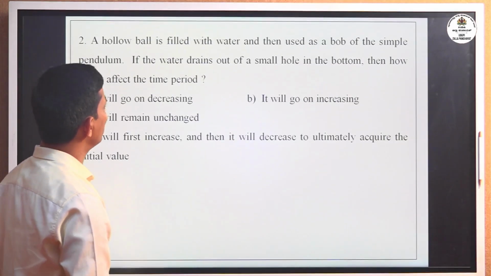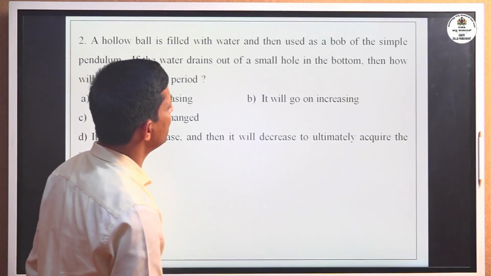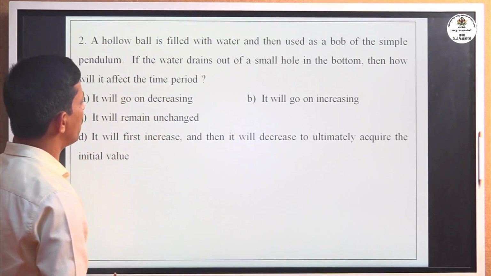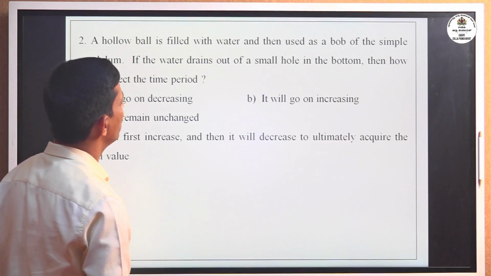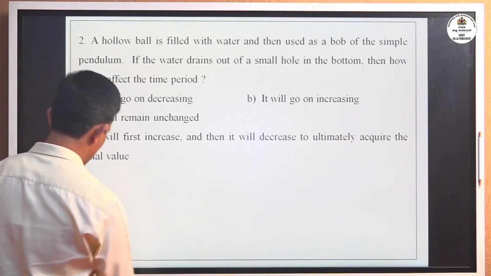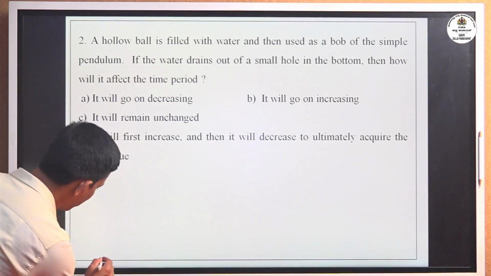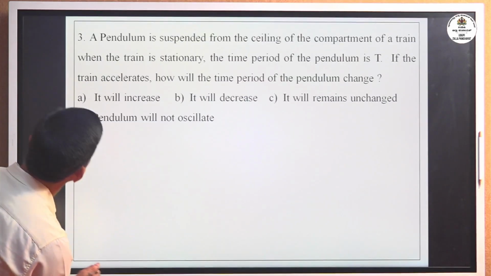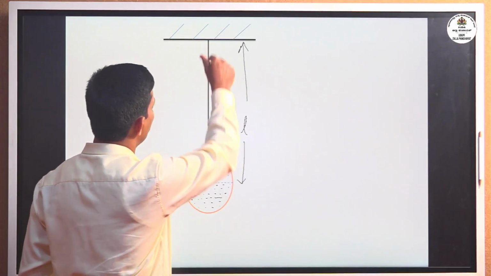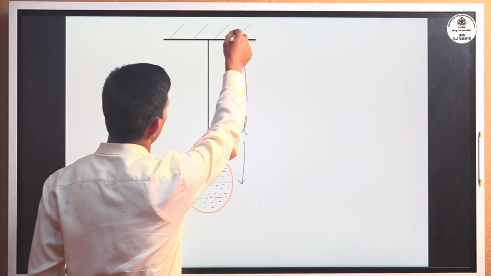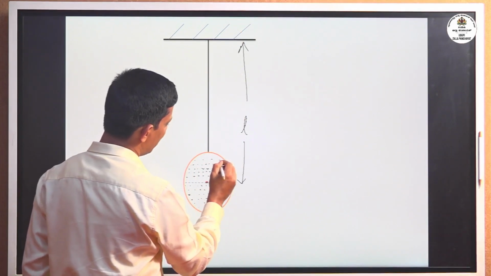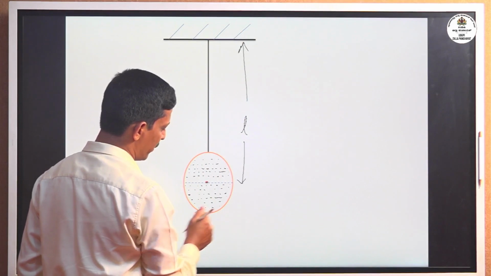A hollow ball is filled with water and then is used as the bob of the simple pendulum. If the water drains out of a small hole in the bottom, then how will it affect the time period? Okay, see there. The simple pendulum consists of a long thread. One end is tied to the fixed end, other end to the bob. Here, the sphere is completely filled with water.